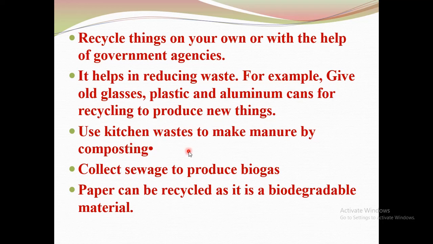Then use kitchen waste to make manure by composting. So we ourselves can turn the kitchen waste generated in our house into manure by the composting method. Then collect sewage to produce biogas. Then paper also can be recycled because it is a biodegradable material.